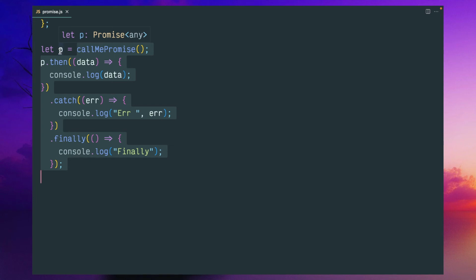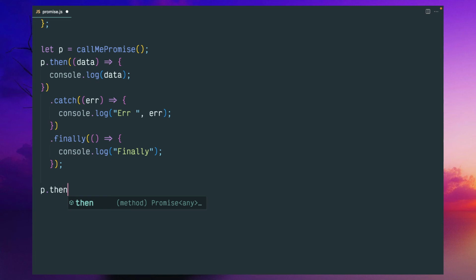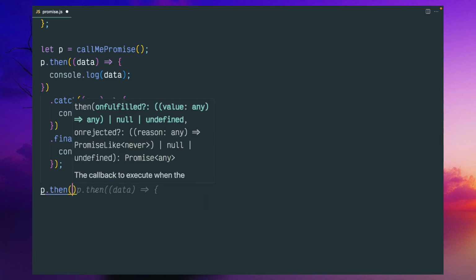What I'm trying to say is, once we get the data, you can again do P dot then, so we can have some data.